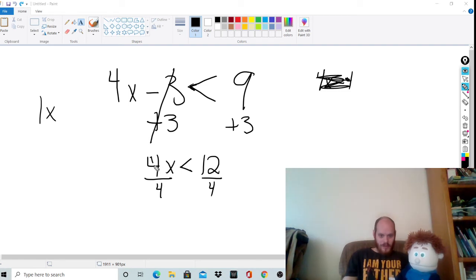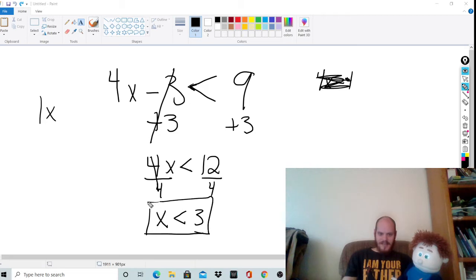But the point is, you wouldn't put that 1. All right? So we're going to cross that out. And that becomes just x, or 1x, is less than or equal to, what's 12 divided by 4? 3. Good. So you just solved your first inequality, and all it is, x is less than or equal to 3.